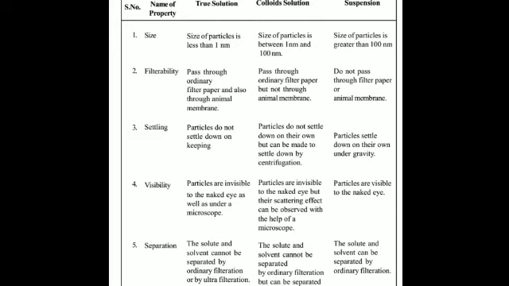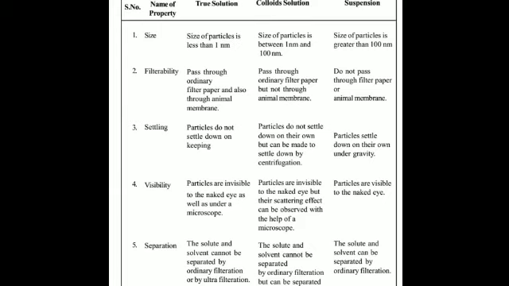So, talking about the particle size, I've just told you, in true solution the particle size is less than 10 to the power of minus 7 centimeter. You cannot see them under the microscope also. Is that clear? In the case of colloids, it is between 10 to the power of minus 7 to minus 4 centimeter, and of course in the suspension it is greater than 10 to the power of minus 4 centimeter.